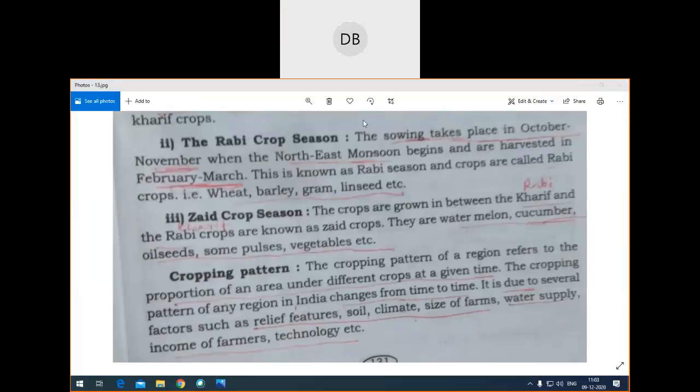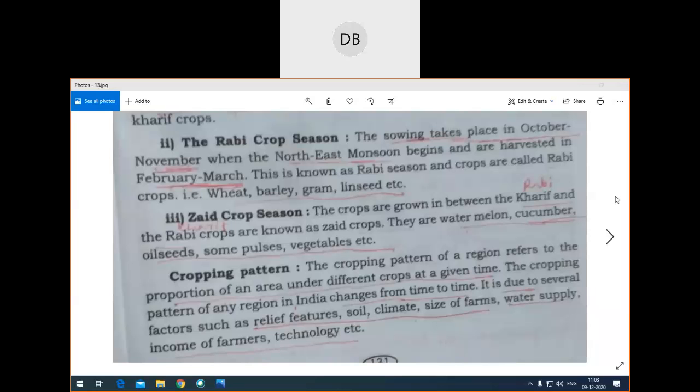Yeah, cropping pattern you have to see. Cropping pattern of a region refers to the proportion of an area under different crops. Okay, proportion of an area under different crops is called cropping pattern. So let us suppose that we are cultivating 1 acre of land. But in 1 acre of land, we are cultivating different crops.